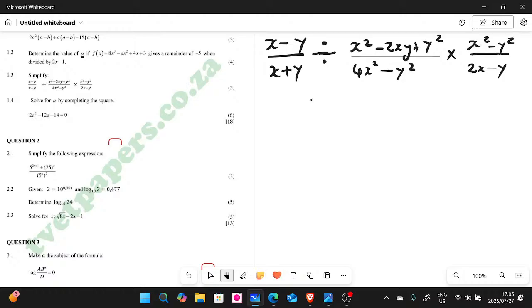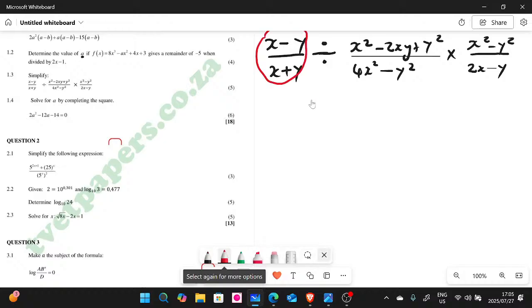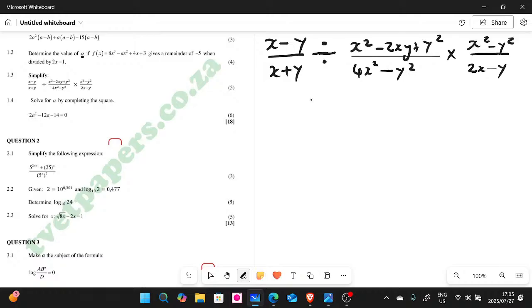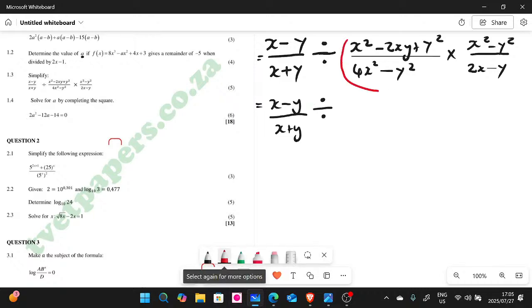Okay, so let's continue. Now, let's look at the first one there. The first group here, let me just highlight it very quickly. The first fraction here, there's nothing we can do, guys. It's simplified, so you leave it as it is, and then we do the second one. So we write it as it is: x minus y divided by x plus y, right? And then here, try not to change anything yet at the moment. But look at the numerator of the second fraction here. We need to simplify the numerator and the denominator there.